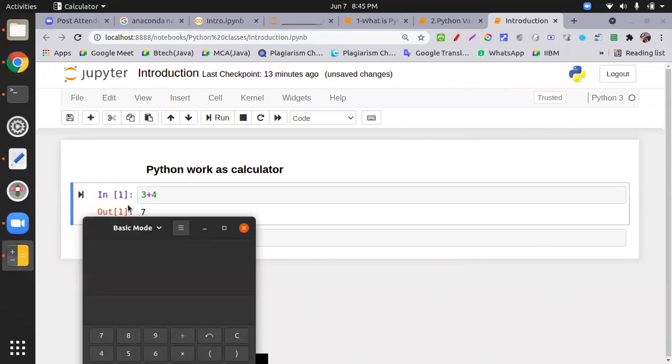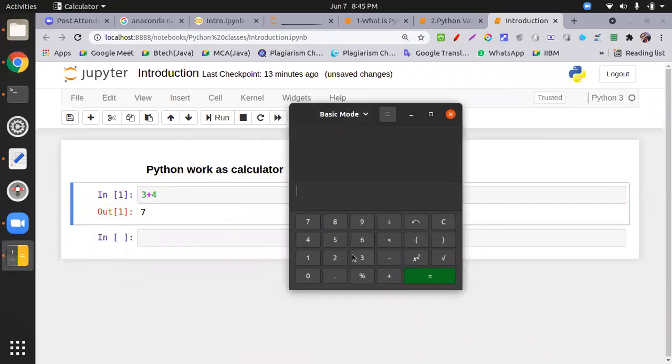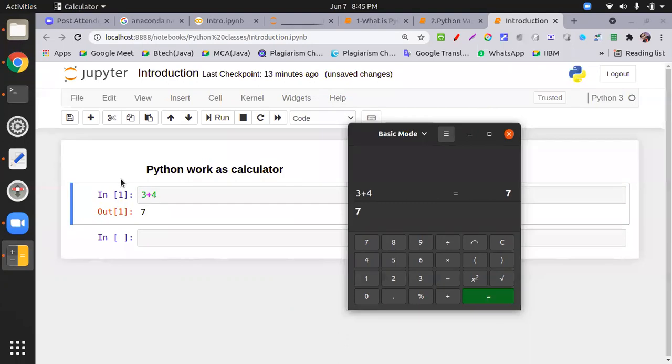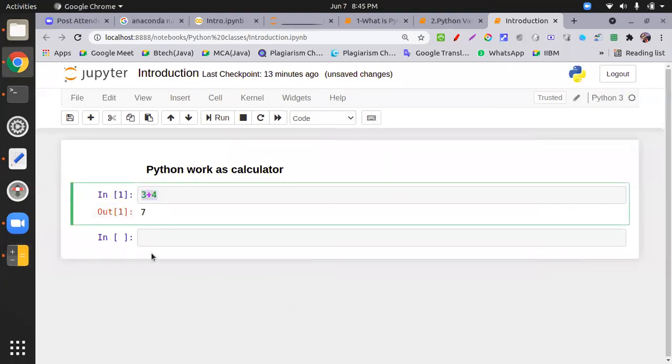Just the same thing we do in a calculator: 3 plus 4 and run. Can you tell me any other programming language which can do this without creating a main, without using a header file? You know C, C++, Java, R, C Sharp. In R, at least, to print anything, what is required?